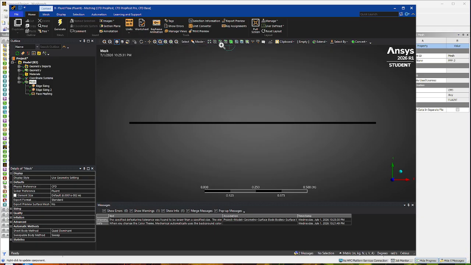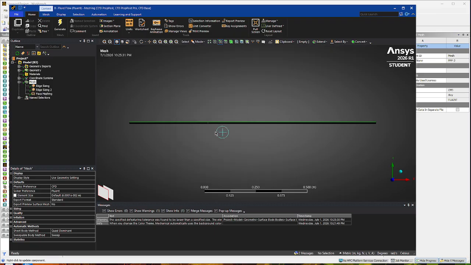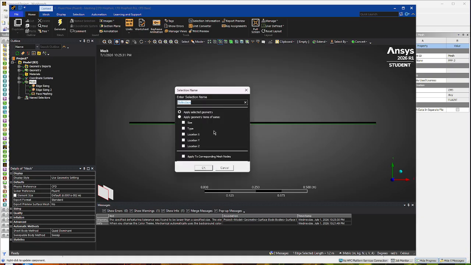And then what we're gonna do now is click on edges right here. I'm gonna control click. No, actually, no. We're gonna click the top wall, and hit N on your keyboard. We're gonna name this top wall, and then we're gonna do the same thing here. Click N, and bottom wall.